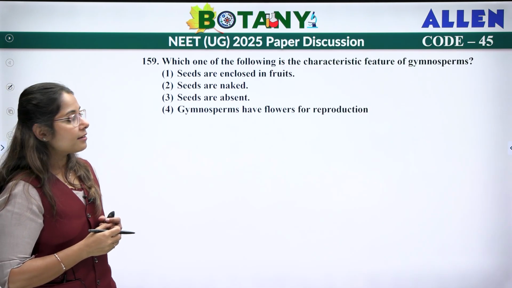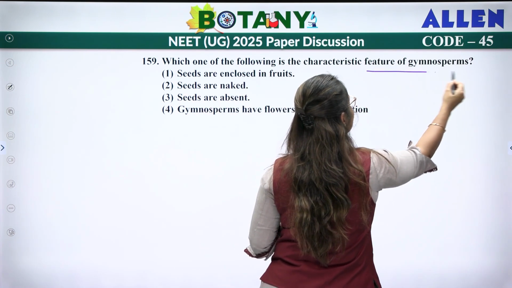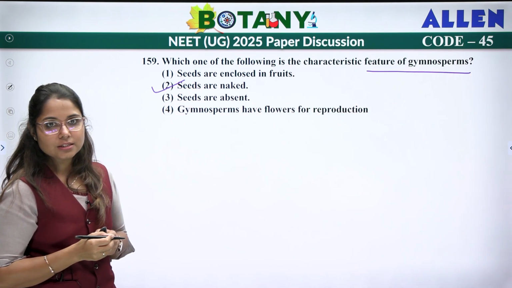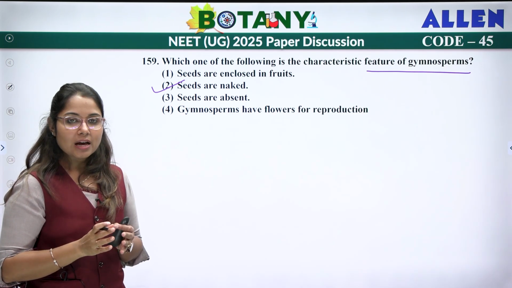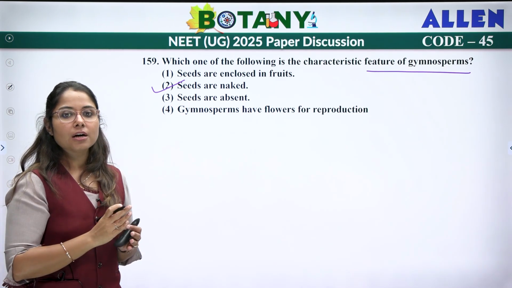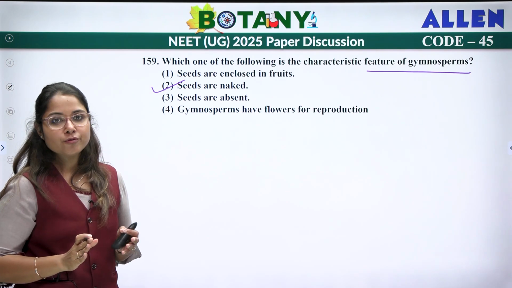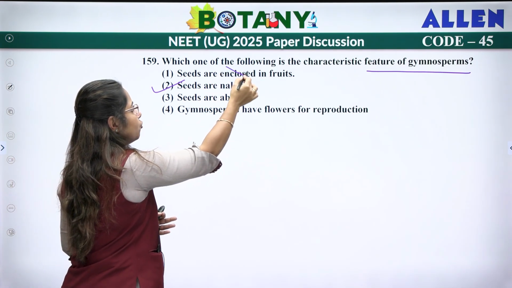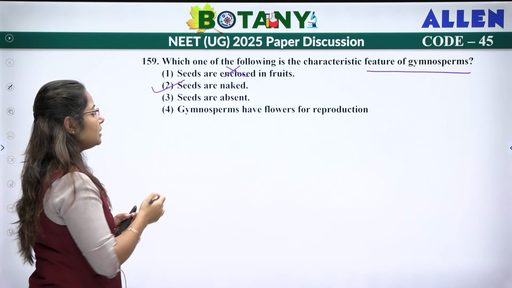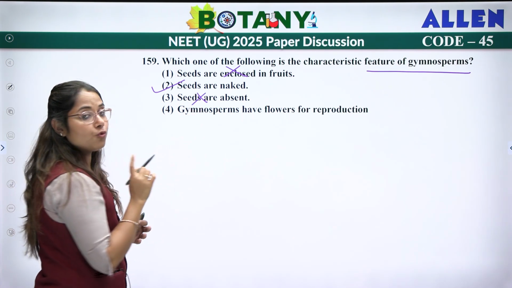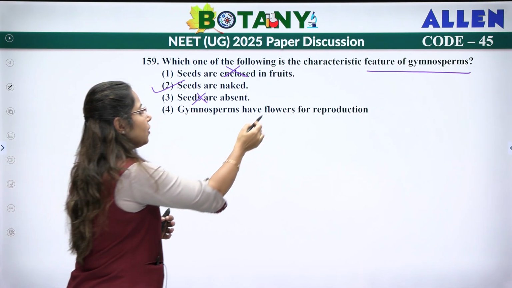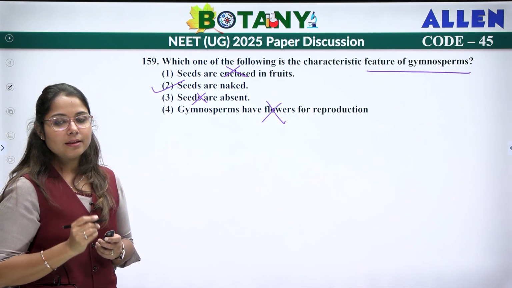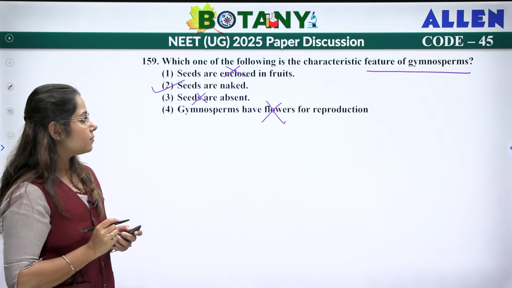Which of the following is a characteristic feature of gymnosperms? Now we know that gymnosperms are the ones which have naked seeds, meaning they have an ovule, an integumented megasporangium present in it, but they do not have an ovary. Fruit formation does not take place. Seeds enclosed in fruit is found in angiosperms. Seeds are absent? Again, seeds are there but fruit is not. Gymnosperms have flowers? No, they do not have flowers. So the answer for this is that seeds are naked, they produce naked seeds.